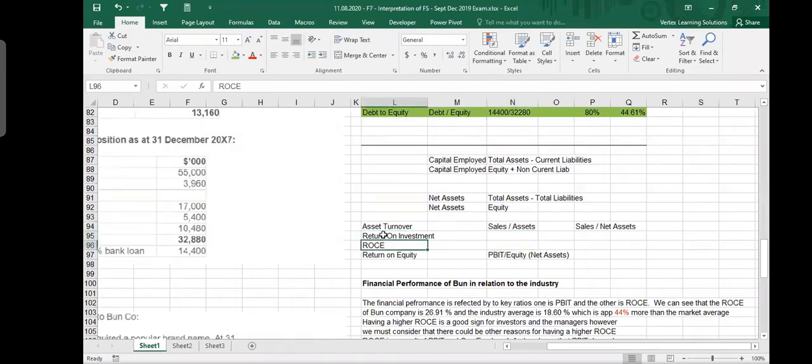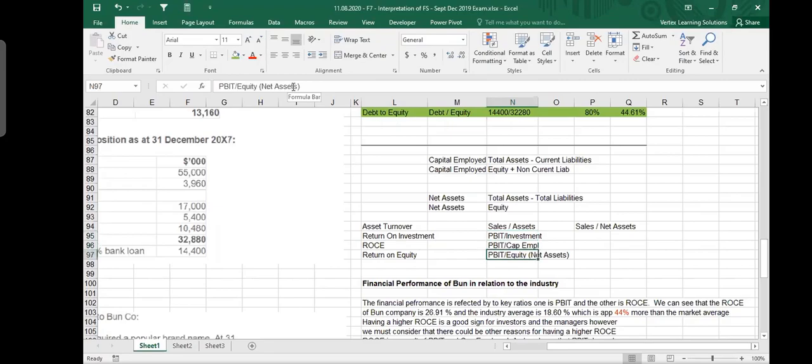These two ratios are the same: return on investment and ROCE, return on capital employed. This is PBIT divided by capital employed. You can call it PBIT divided by investment, but investment is the same as capital employed. When you were doing ACCF 5 divisional performance, they tell you this is the investment, and actually that investment is kind of capital employed. So these two are very similar to each other. The only difference is that sometimes when we say investment, we only mean equity. So these three are very close to each other.